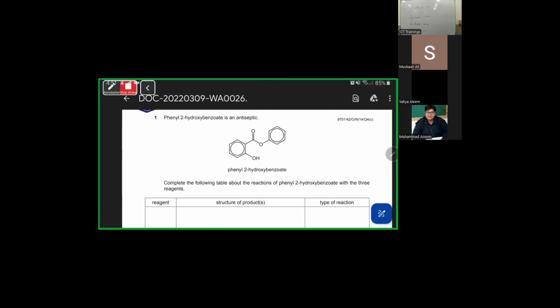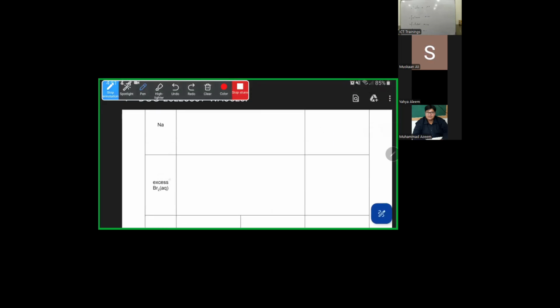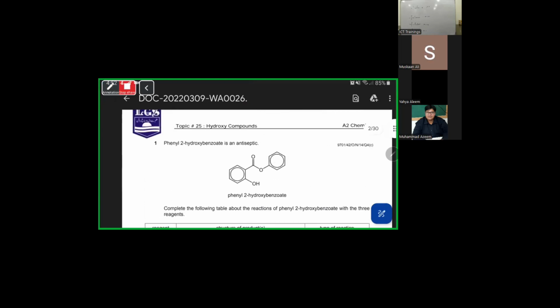Okay, now move towards the next question, guys. The next question is saying excess of aqueous bromine. Aqueous bromine. So I told you that the reactivity of phenol has increased. So without a catalyst it can react with the bromine. And if you got the aqueous bromine, the three positions should have the bromine.